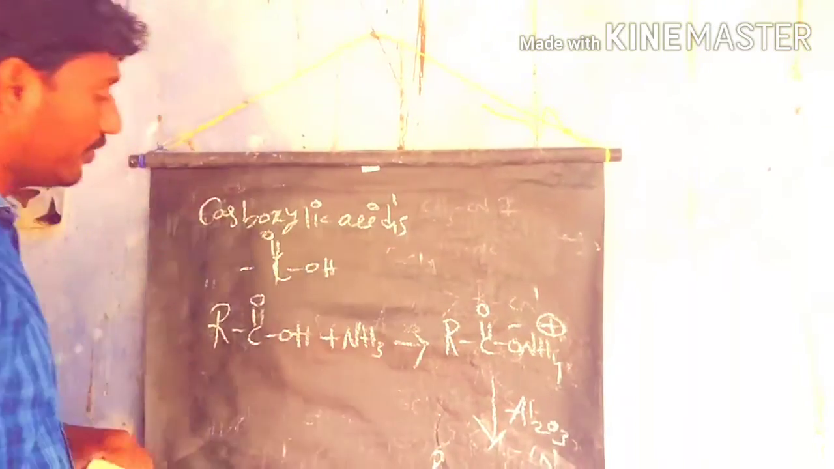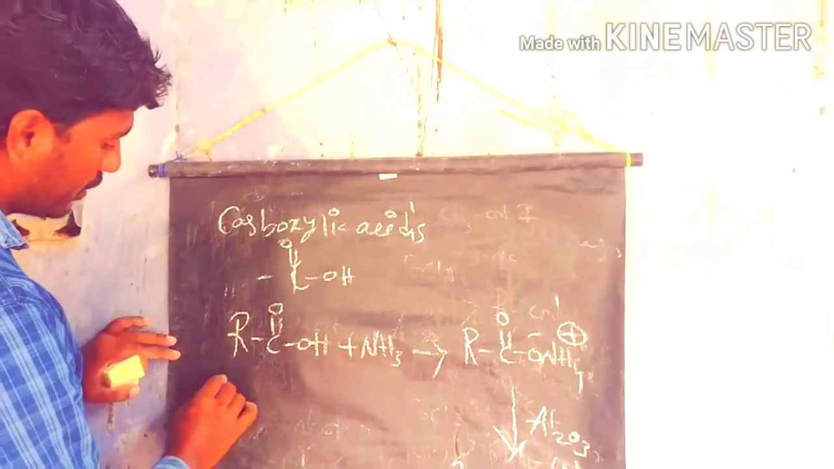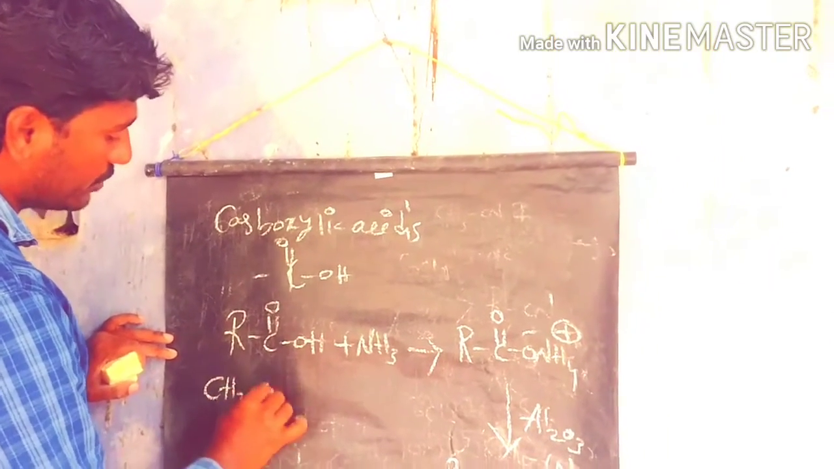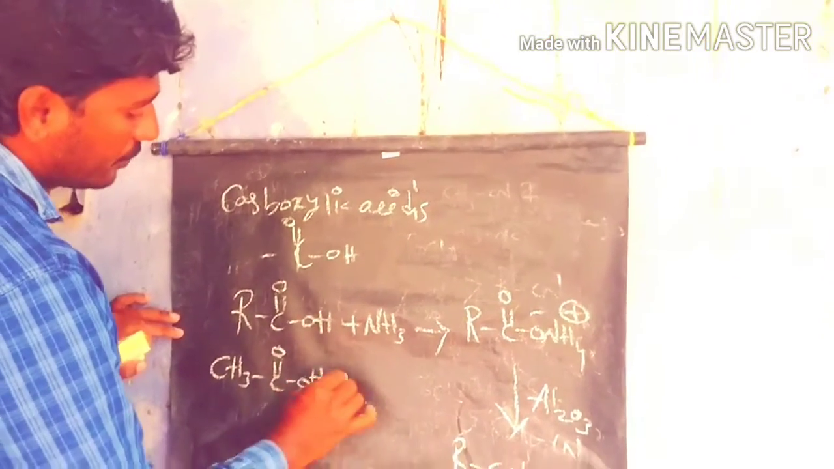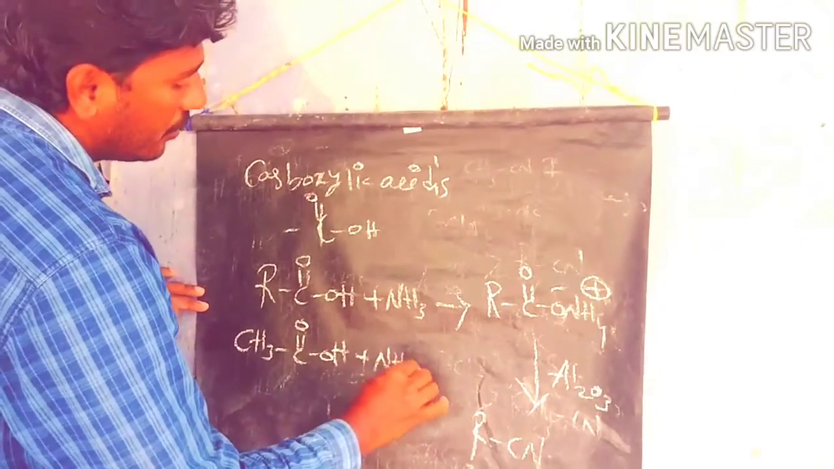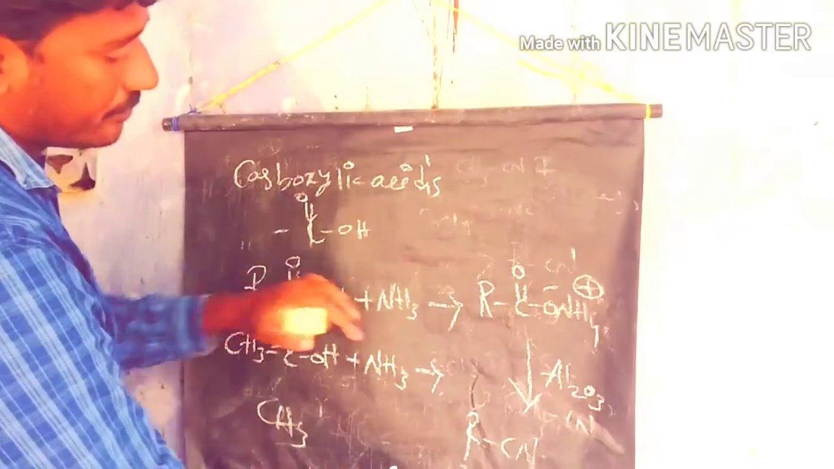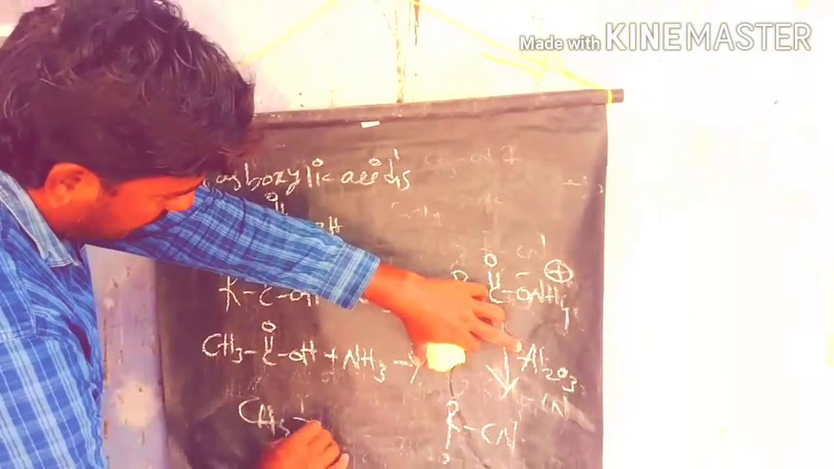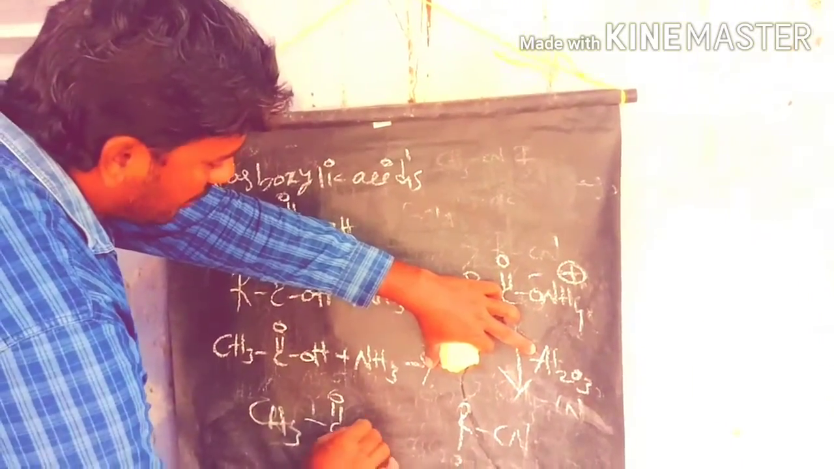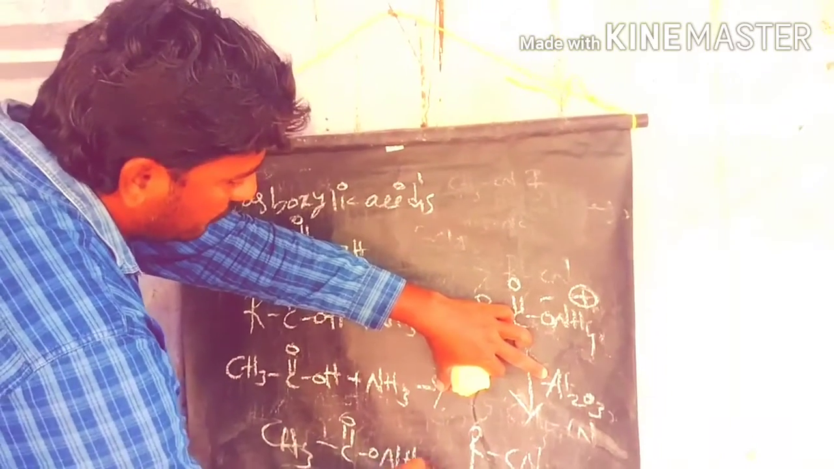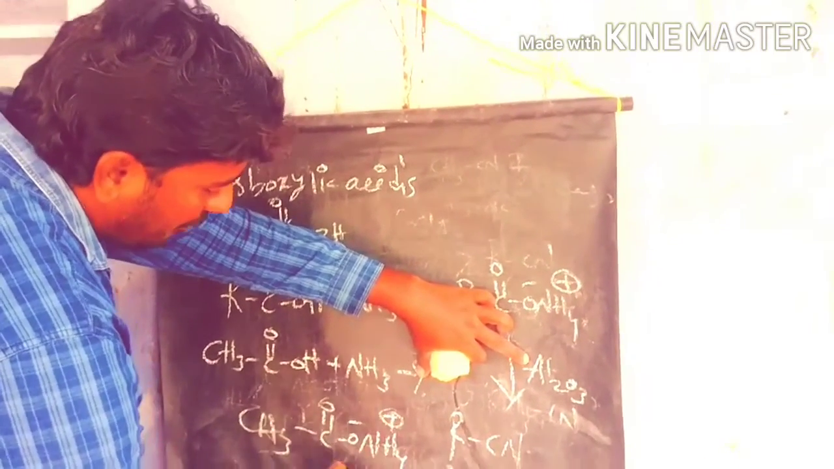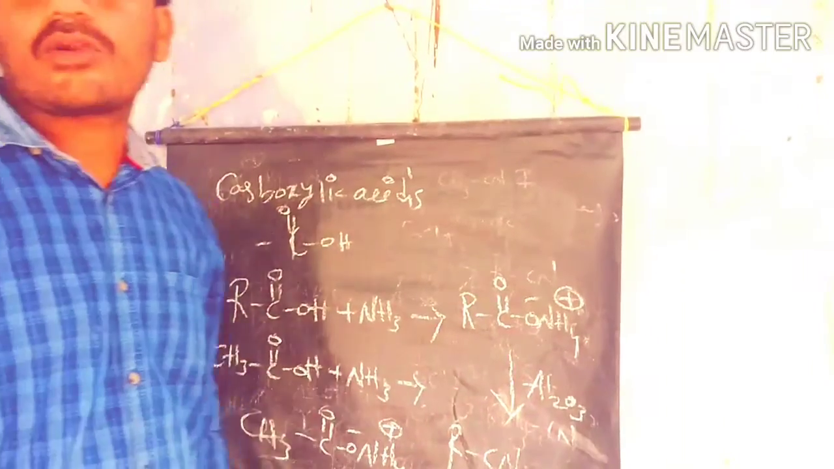For example, if you take a simple example, acetic acid involved in this reaction. What is the product? The intermediate we get is ammonium acetate salt. This ammonium salt, after the hydrolysis process, gives methyl cyanide as the product.